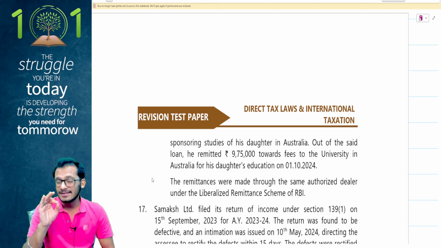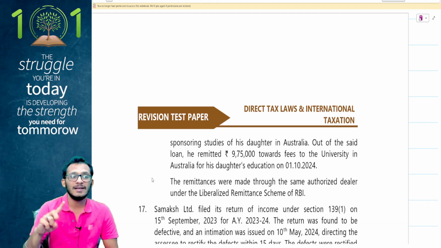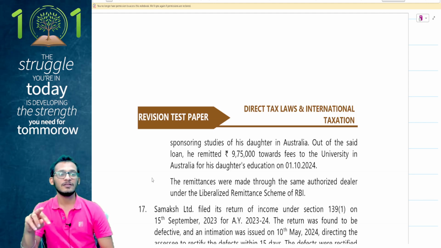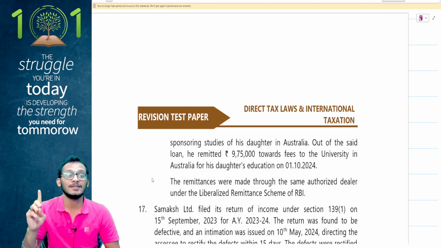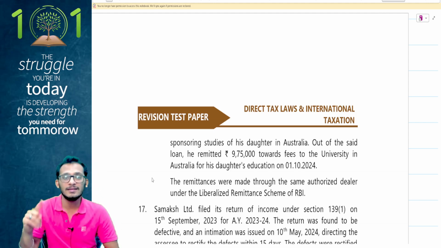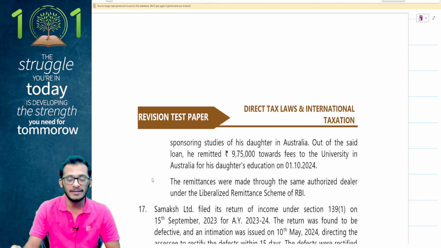Now people, LRS scheme has certain rules. The rules say that when you are going to transfer money outside India for educational purposes, I will ask you a question. Tell me, are you covered under section 80E? If yes, then I will give you 0.5 percentage of TCS. If not, then I'll give you 5 percentage of TCS on a sum exceeding 7 lakh rupees.